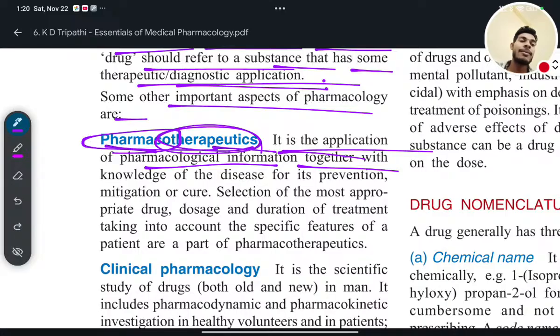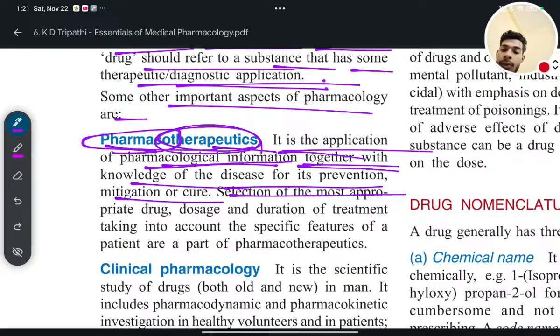First I will break the word pharmacotherapeutics. Information of pharmacology used for the therapy of any disease or any patient. I mentioned the term mitigation earlier, so you have to remember that. Selection of most appropriate drug, dosage and duration of treatment, taking into account the specific feature of a patient are a part of pharmacotherapeutics.